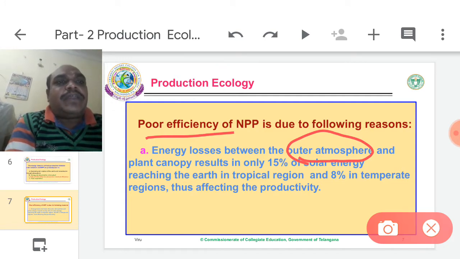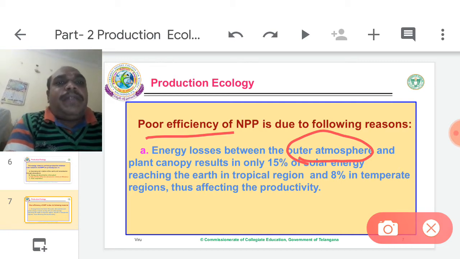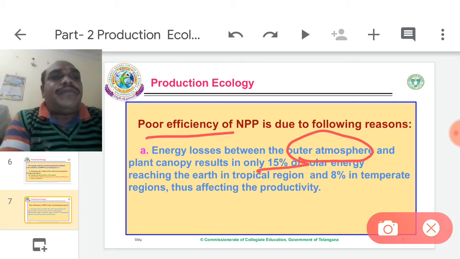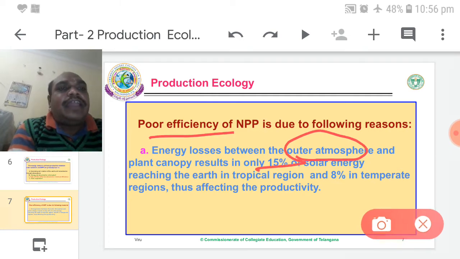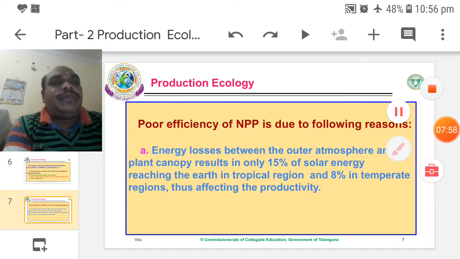The exosphere is considered the outer atmosphere. In the outer atmosphere, energy losses and the plant canopy result in only 15% of solar energy reaching the earth in the tropical region and 8% in the temperate region, thus affecting the productivity.